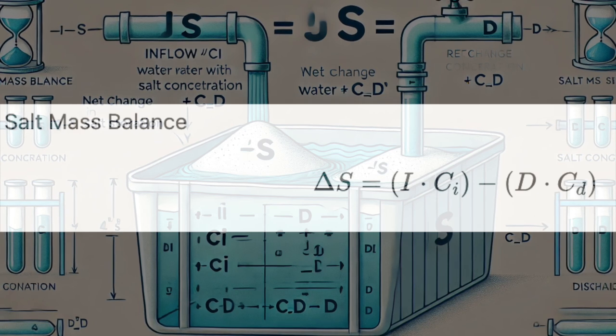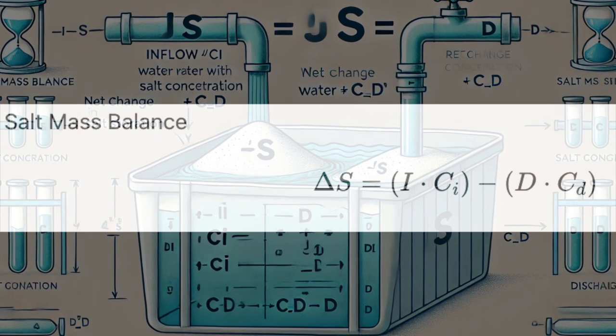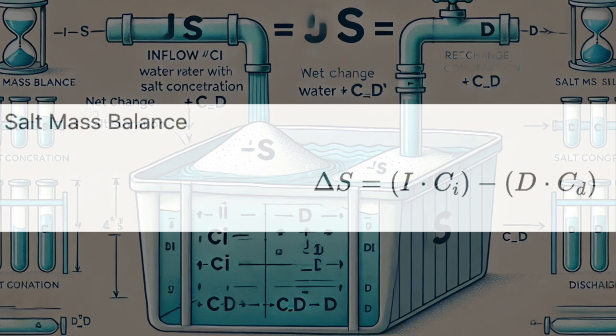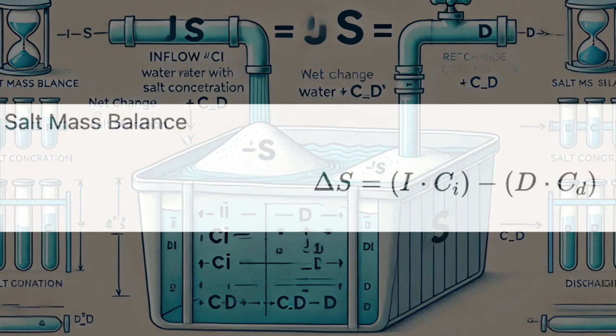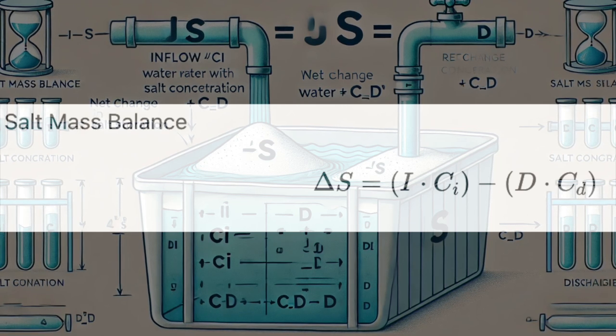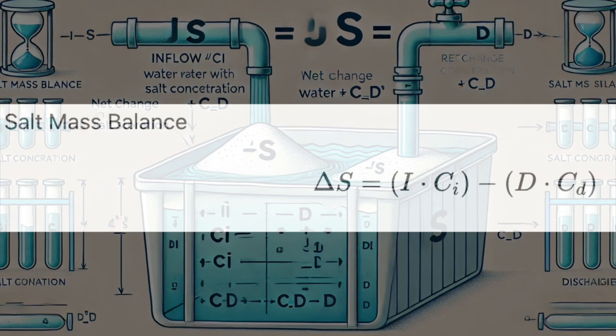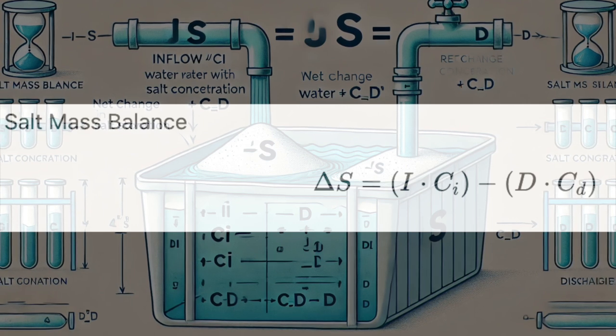Makes sense? The salt mass balance formula helps us understand this balance. It looks at how much salt comes in from irrigation water and other sources, and how much goes out through drainage. It's like a salt budget. Right. We need to make sure there's not too much salt coming in, or it'll mess up the whole ecosystem.